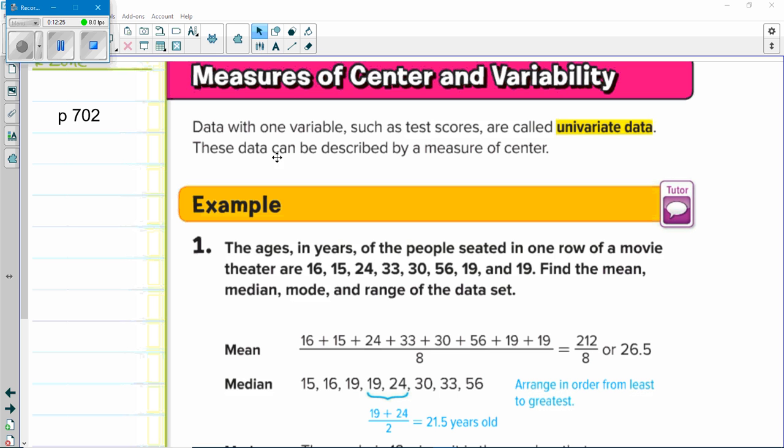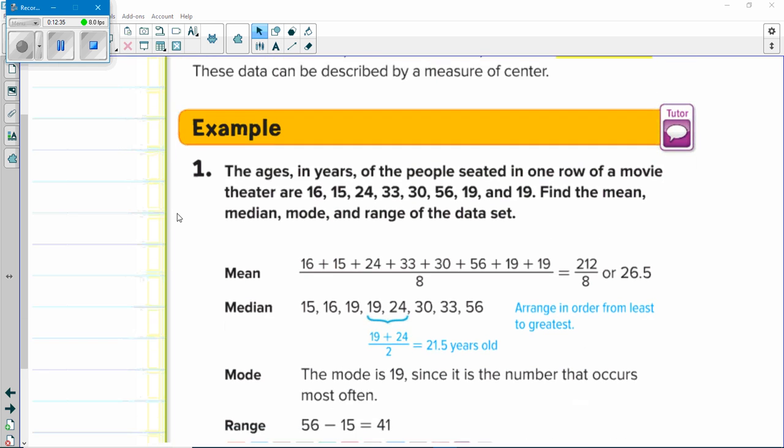Now, this data can be described by measures of center. Measures of center, formerly known as measures of central tendency. When I was in school, they called them averages. But here you go. The ages and years of the people seated in one row of a movie theater: 16, 15, 24, 33, 30, 56, 19, and 19. Find the mean, median, mode, and range of the data set.